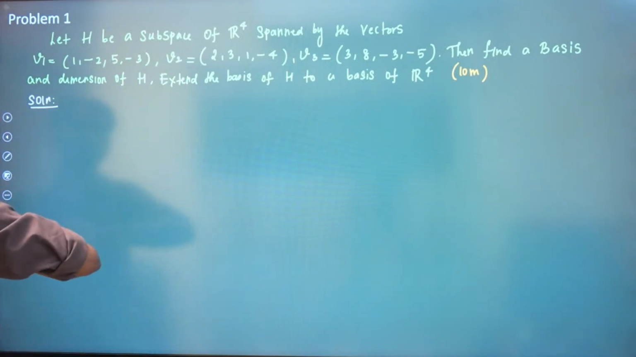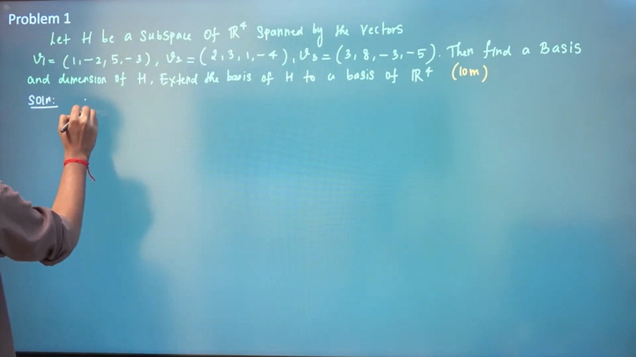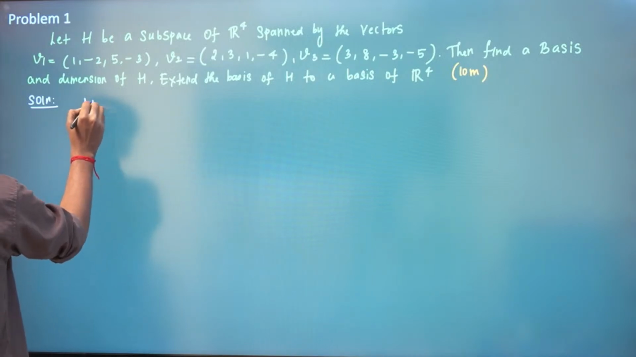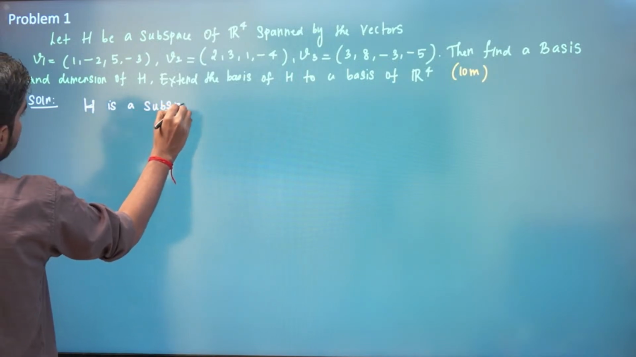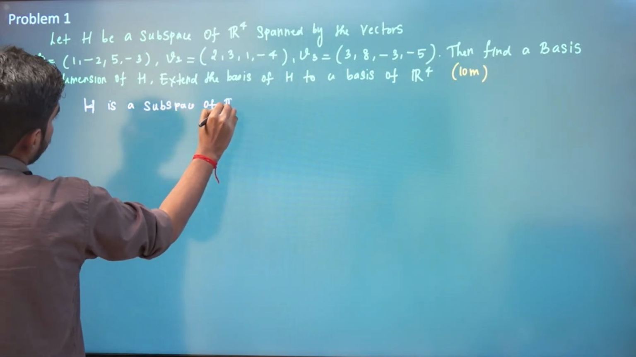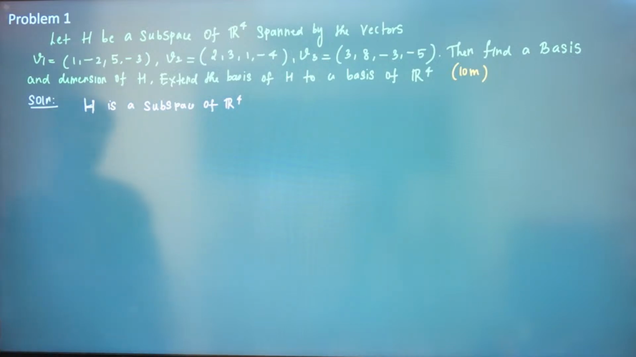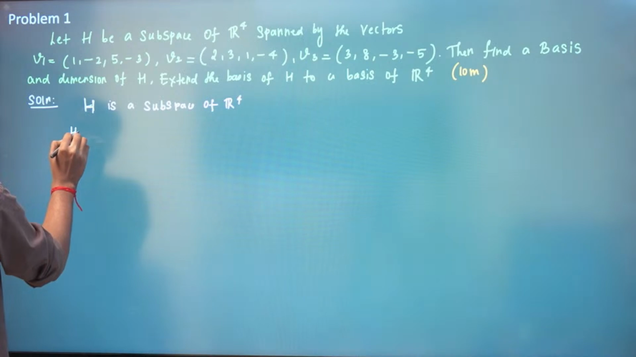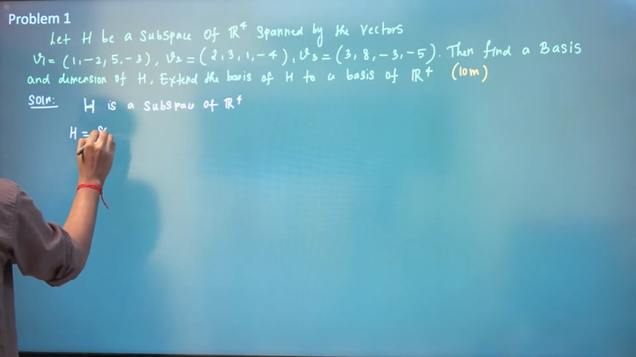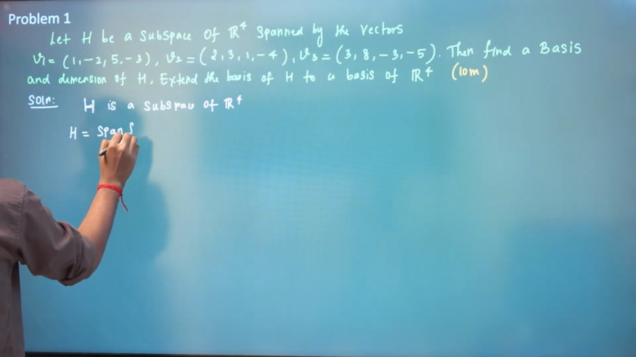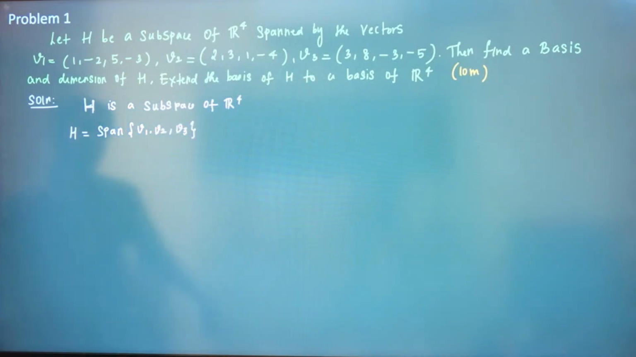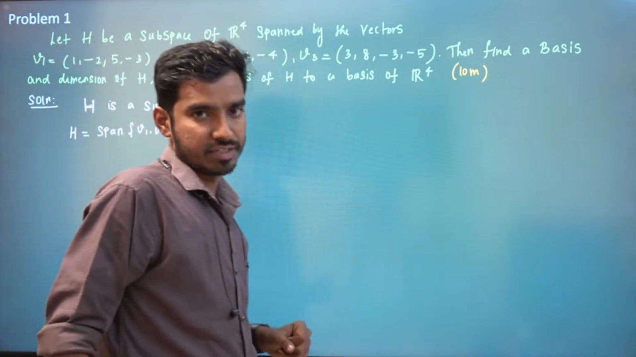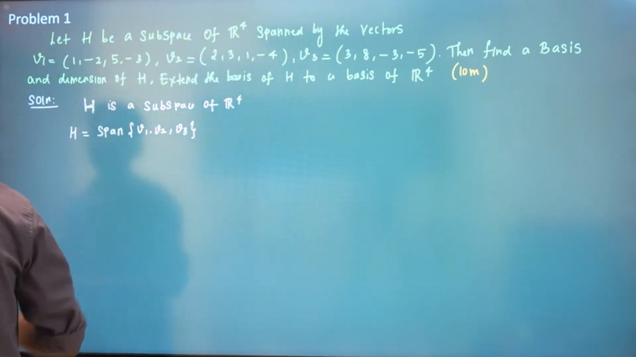So we have H, and this H is a subspace of R4, right? And this H is spanned by these vectors. That is, this subspace H is spanned by V1, V2, V3. Now what we'll do is we will find the dimension of S, right? So we'll find the dimension of S.